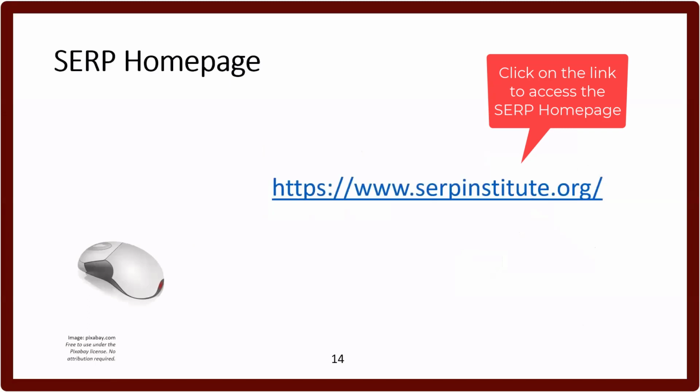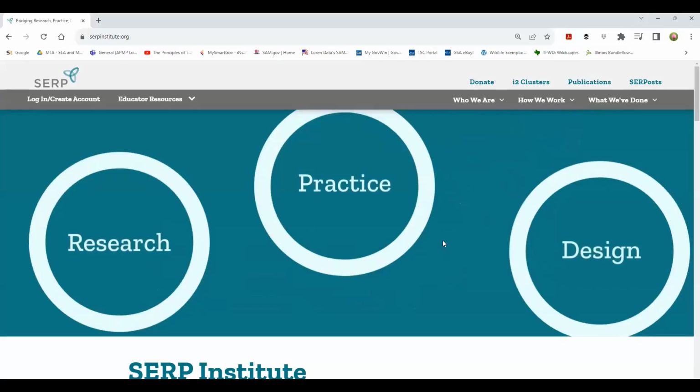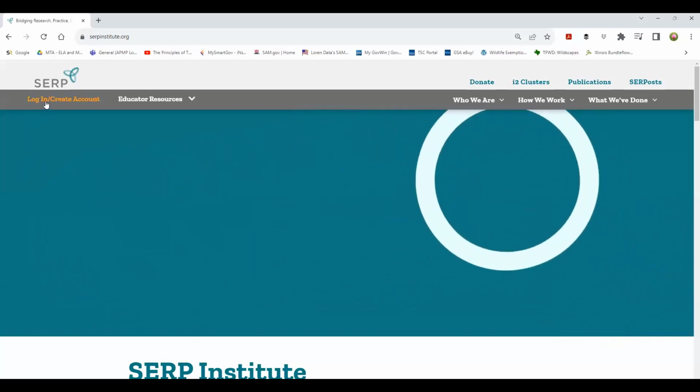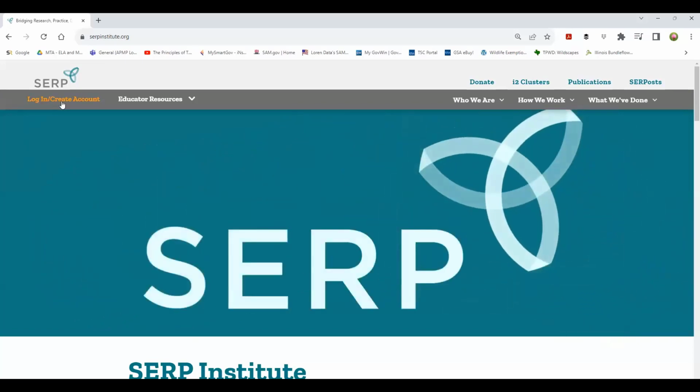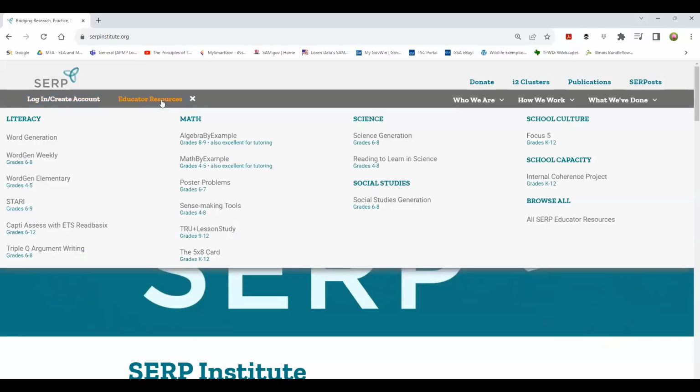SERP's homepage is located at this web address. It is serpinstitute.org. So let me get over to the home page. This is serpinstitute.org. And like I said, this is the login create account area here. When I hover over it, it shows up in orange, and then educator resources. And you can see here the huge offering that SERP Institute has for us, not only literacy, math we're talking about today, science and social studies. There's just so much that you could get into and use for your classrooms.